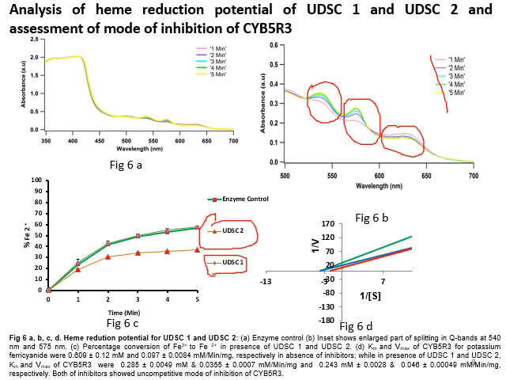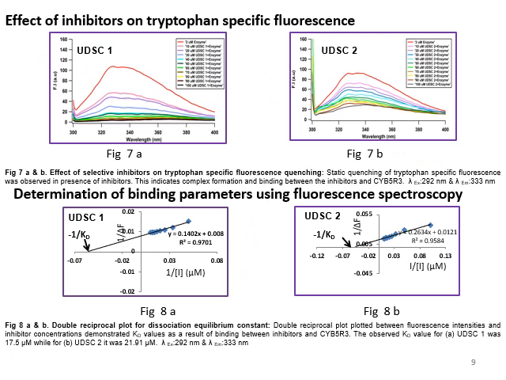Because there was a decrease in both Km and Vmax, both of the kinetic parameters, in the presence of UDSC1 and UDSC2. Next, we also checked the binding parameters of UDSC1 and UDSC2 in tryptophan-specific fluorescence. When we titrated a variable range of inhibitors, say 1 micromolar to 100 micromolar, we got a static decrease in the fluorescent intensities in the presence of both UDSC1 and UDSC2,